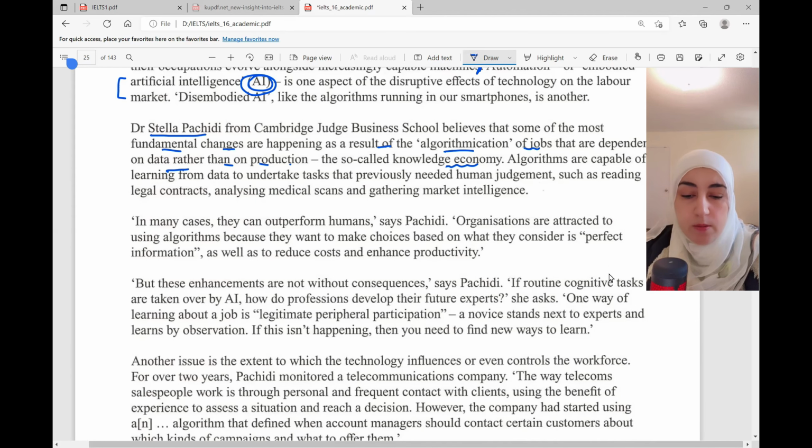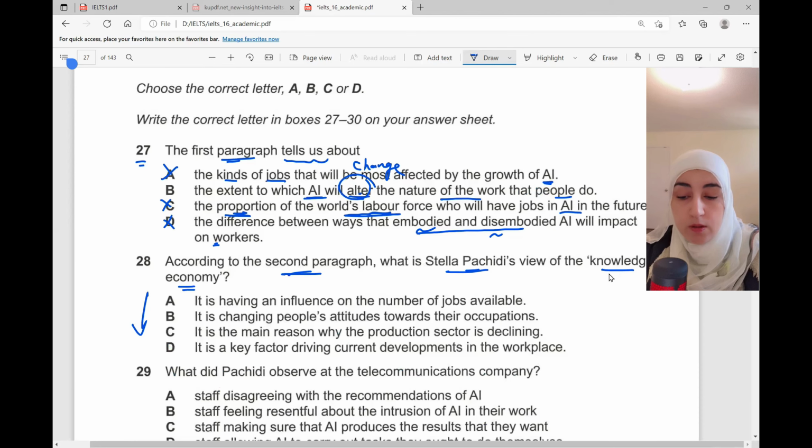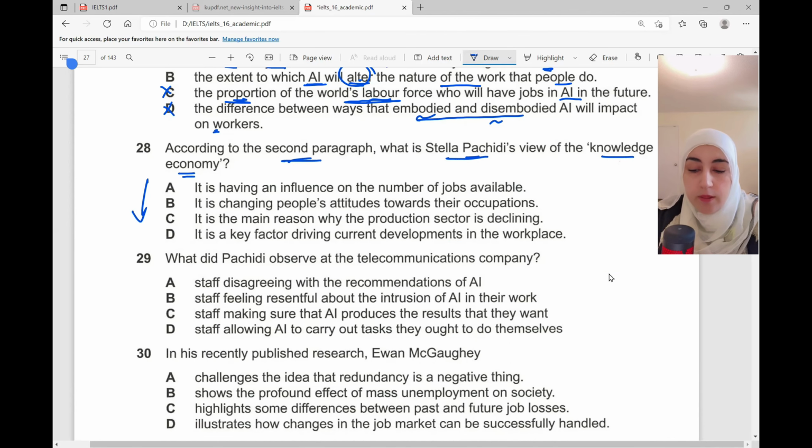So Stella Pashidi's name is here, and she defines knowledge economy. This is the definition in the back, which is what? Fundamental changes happening as a result of algorithmication of jobs. Okay, so this is because these jobs depend on data rather than on production. I go back again to the choices and see which one suits this definition best. So let's look at these one.